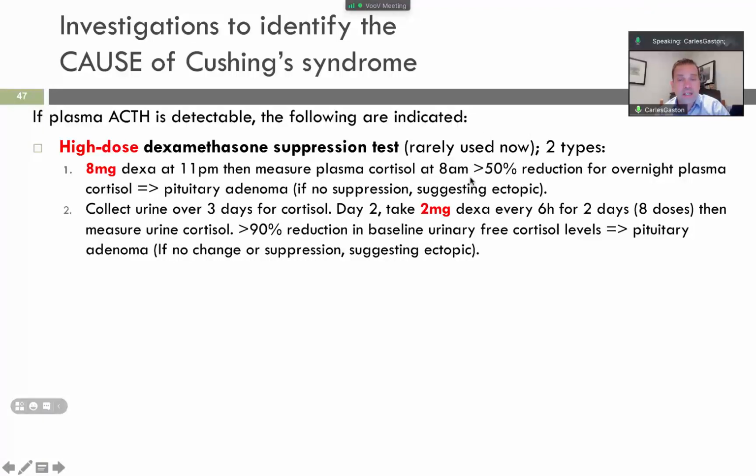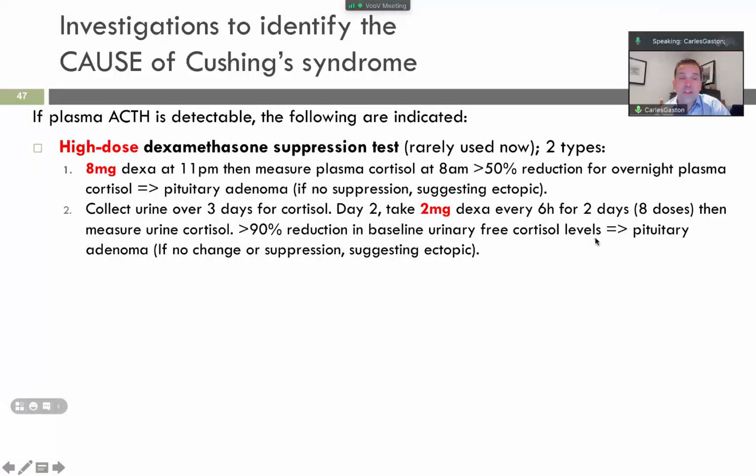The other test: collect urine over 3 days, right, for cortisol, and also produce dexamethasone for 2 days, 8 doses, and as we said before, look at the levels of cortisol. So over 90% reduction in the baseline urinary cortisol means that there is a pituitary adenoma. The reason is because you are suppressing the cortisol baseline, and the pituitary adenoma responds. So if no change or suppression, it suggests ectopic production of ACTH.